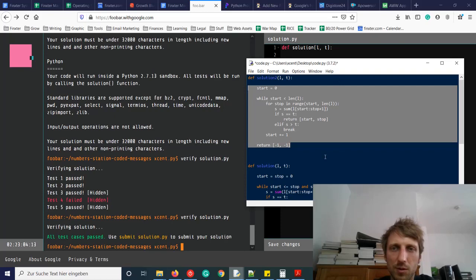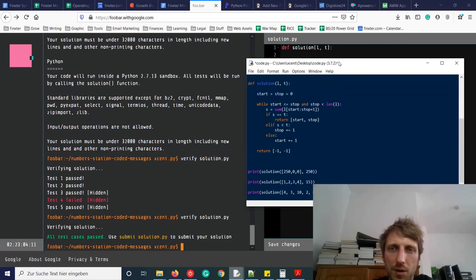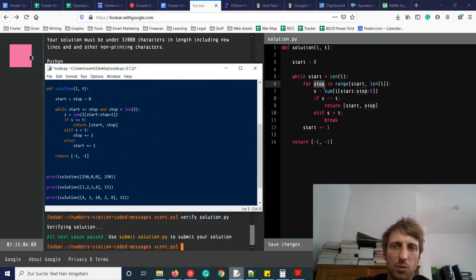Okay, so what is the difference between these solutions? Let's compare them. There's one test case that works for this first solution, and for our more efficient solution, it doesn't work. So we increase the start index. Start is smaller than length at each point. So this is also the case in our setting.